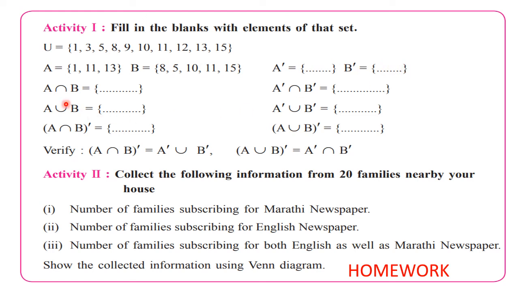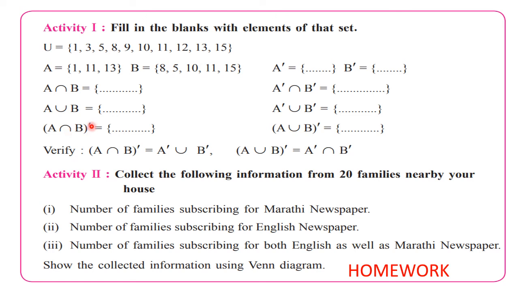Then you have to write down n of A intersection B, means common elements from these two. So what you can observe here is 11 is the only common element here. So you can write it down. Then you have n of A union B. So combine all these elements and write down here. Then you have A complement intersection B complement. From these two sets you can write down this, common elements from these two. Then again you need to write down union. So combine all the elements from here, then you will get union.